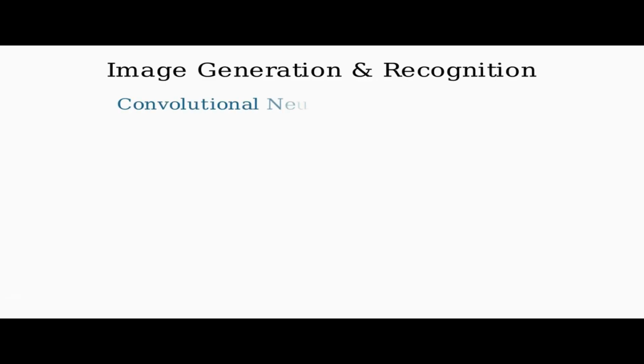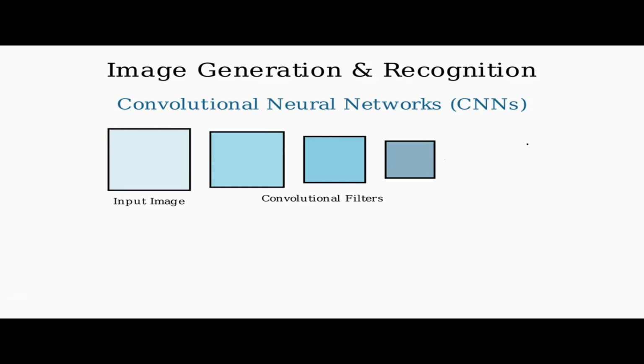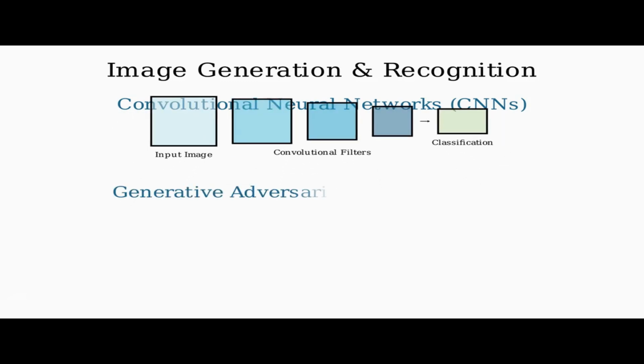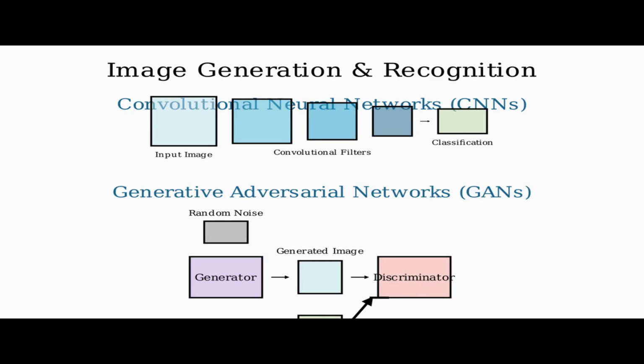For images, convolutional neural networks, known as CNNs, are key to analyzing and recognizing visual elements. Generative adversarial networks, or GANs, pit two neural networks against each other. A generator creates images, while a discriminator judges their authenticity.